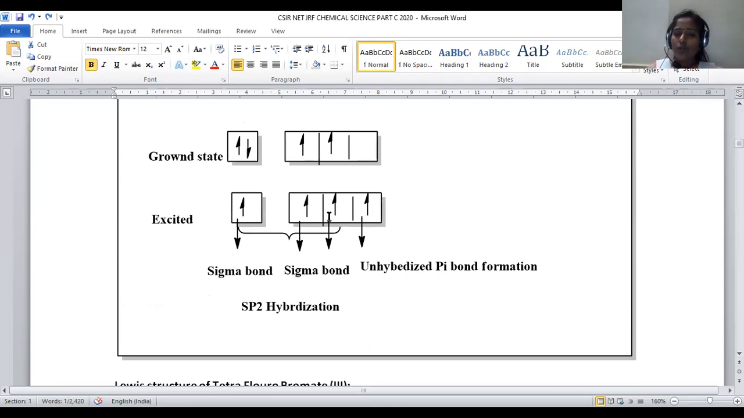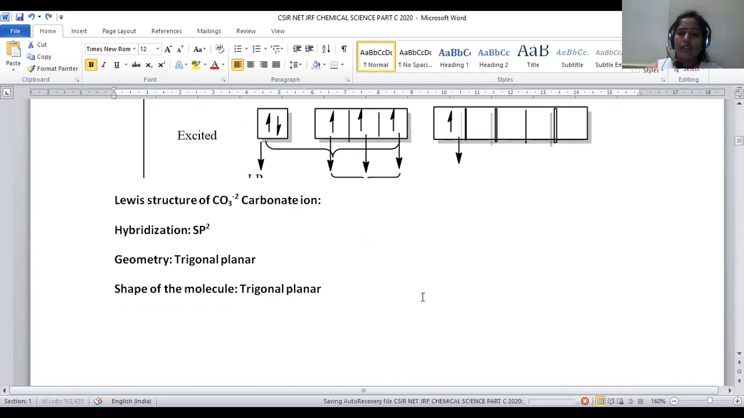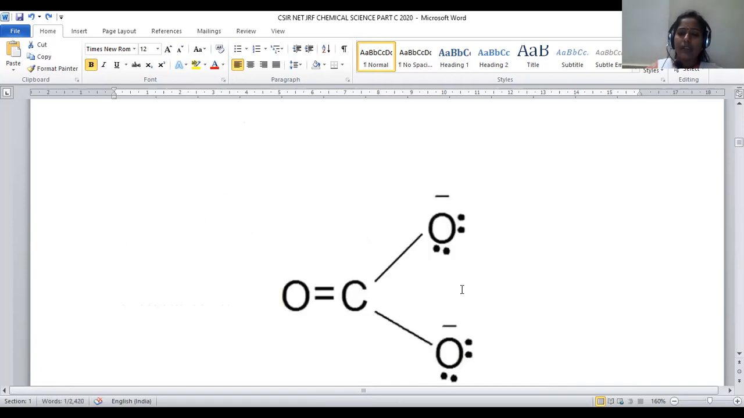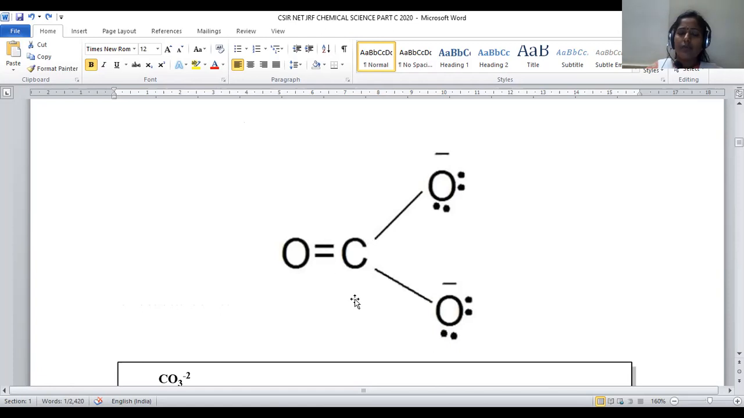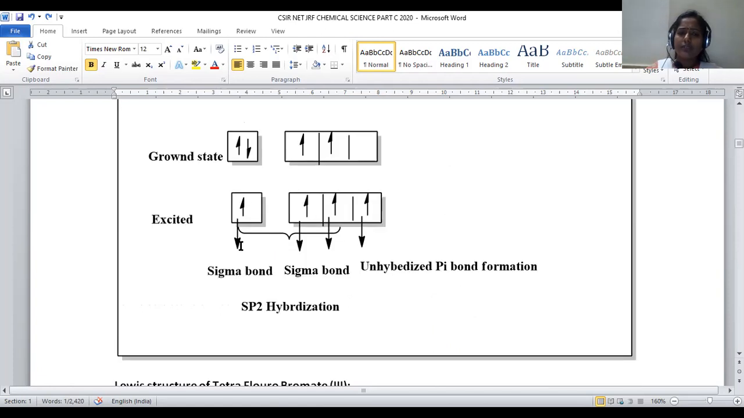That's why sp2 hybridization, and this remains unhybridized. Unhybridized orbitals always participate in pi bond formation. How many pi bonds are required for us? Only one pi bond is required. That's why here the molecule participates in 3 sigma bonds and 1 pi bond formation. This will combine with oxygen, this will combine with oxygen with sigma bond formation, and this unhybridized orbital will participate in pi bond formation.